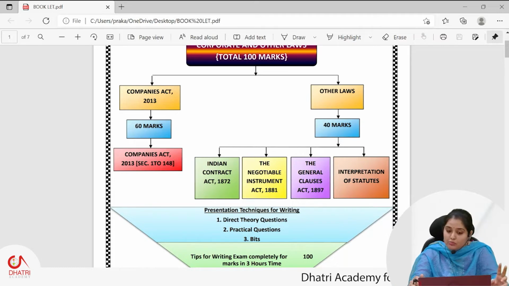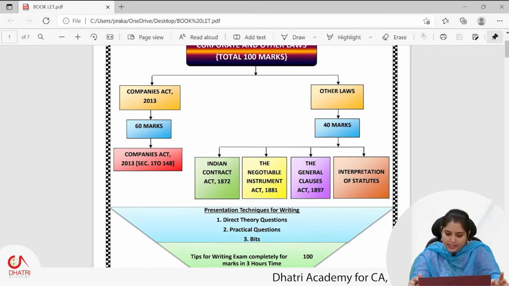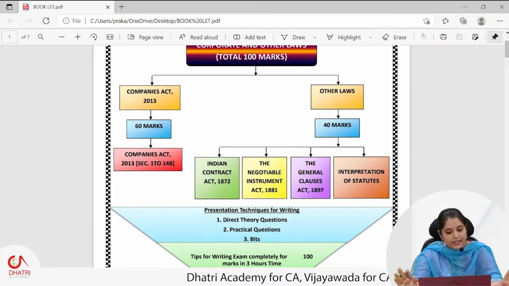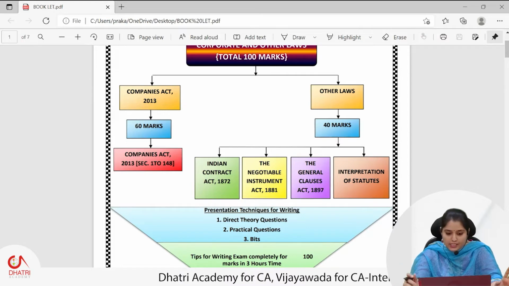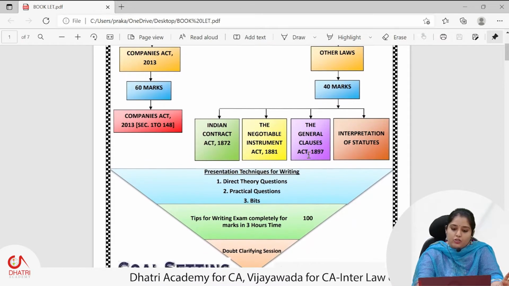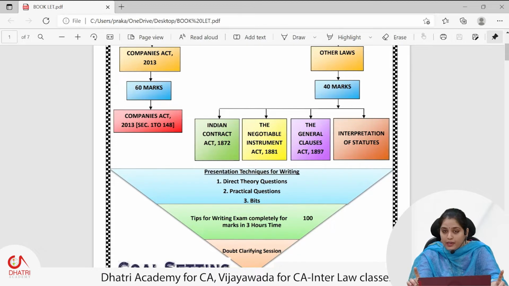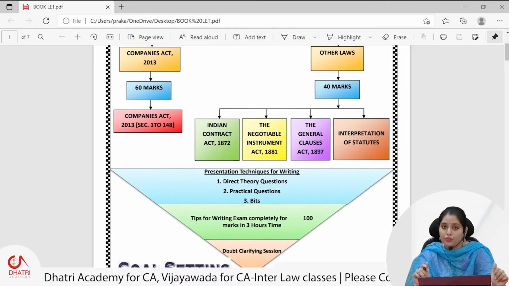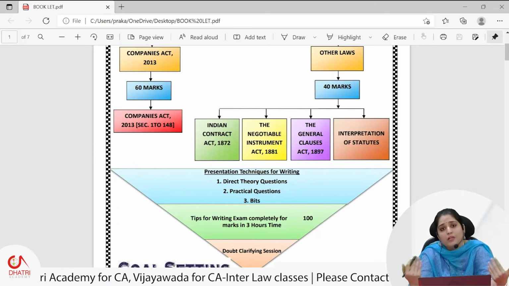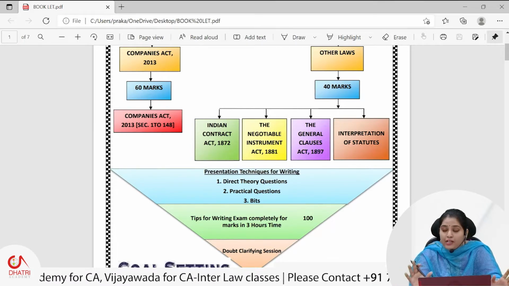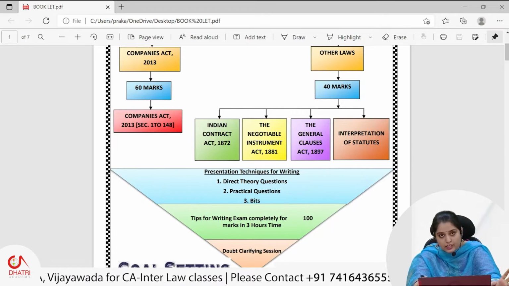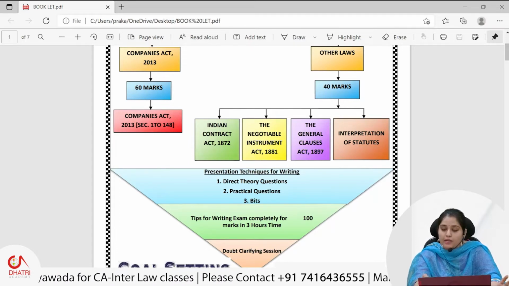Next, coming to the direct theoretical questions and practical questions. I would give some very important tips first for direct theoretical questions, then we go to the practical questions or the practical case laws. When it comes to direct theoretical questions, friends, listen carefully. They might be asked either for 3 marks, or 4 marks, or 6 marks, or sometimes 2 marks also. Depending on the number of marks allotted for the question, you need to write the concept in your examination.